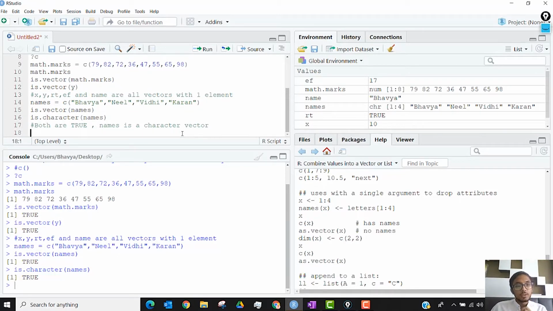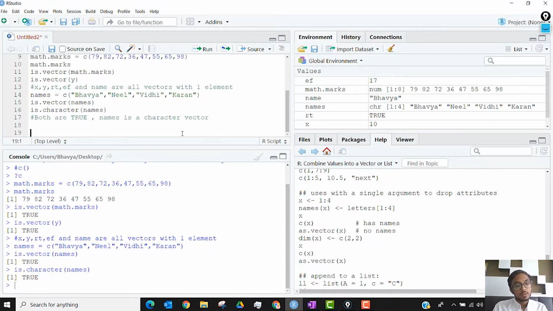Yes. You can also have a logical vector, let's say pass or fail. I'm typing TRUE, TRUE, TRUE, FALSE. Essentially I am saying TRUE means that they have passed, FALSE means that they have failed.